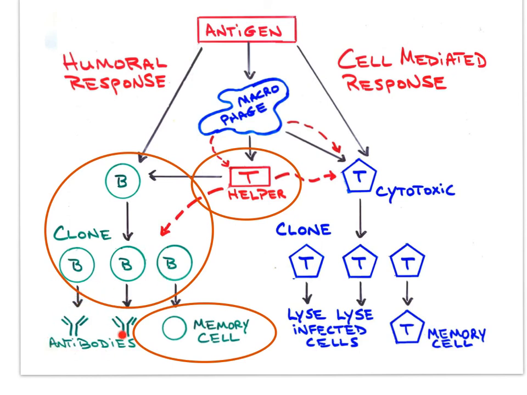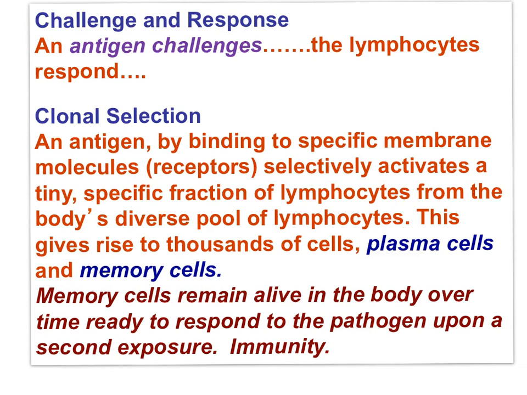Antibodies that neutralize the pathogen are produced and secreted into the blood by B lymphocytes. Now, some B lymphocytes remain alive in the body as memory cells, ready to respond in case of a second exposure to the pathogen. This is the immunity we get from first infections or from vaccinations. Here it is in words.